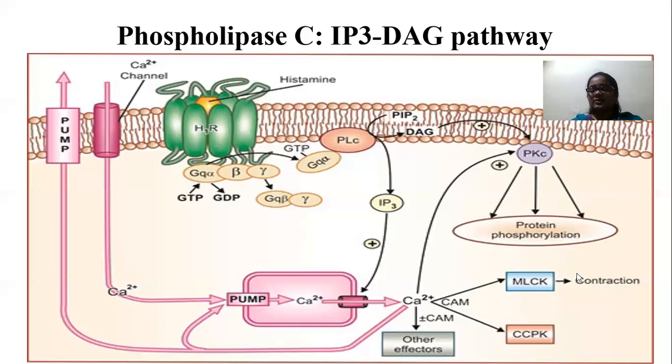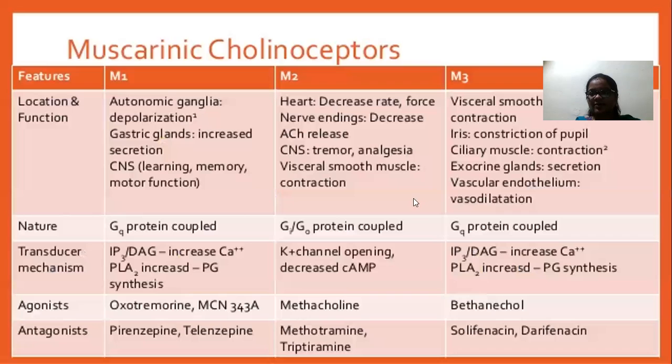Okay, so what is the cholinergic drugs' effect on visceral smooth muscles? That is visceral smooth muscle. Visceral smooth muscles consist of what kind of receptors? Watch. Visceral smooth muscle consists of what kind of receptor? That is M3 receptors. Okay, and iris ciliary muscles, exocrine glands consist of M3 receptors.